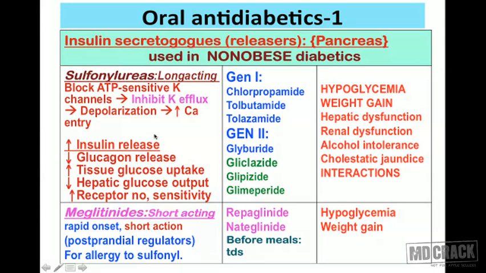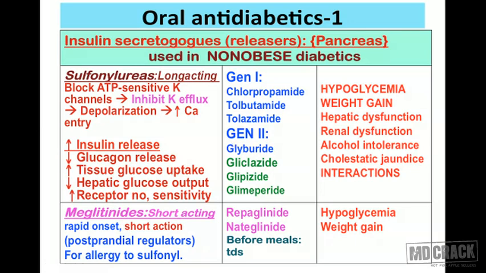Let's go to discuss the sulfonylureas. They are divided into generation 1, and the newer drugs, those are generation 2. The older sulfonylureas or the generation 1 sulfonylureas are chlorpropamide, tolbutamide and tolazamide. The newer or the second generation sulfonylureas are glyburide, gliclazide, glipizide and glimepiride. I have written gliclazide, glipizide and glimepiride in green color, and only glyburide is written in blue color. This glyburide is the most potent sulfonylurea.